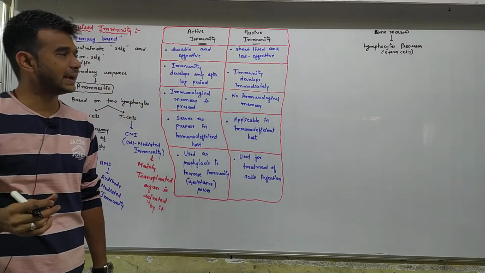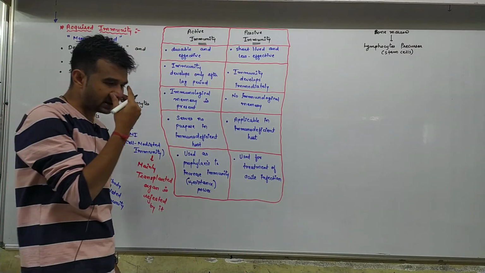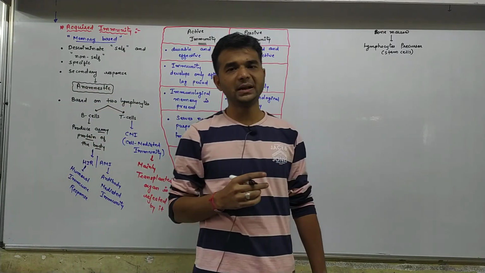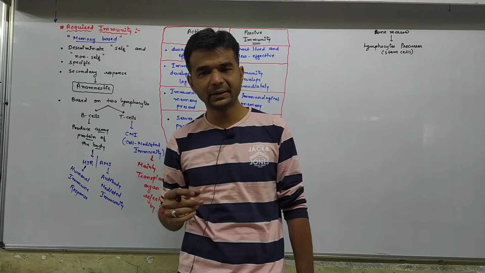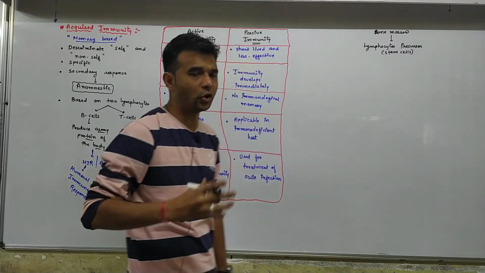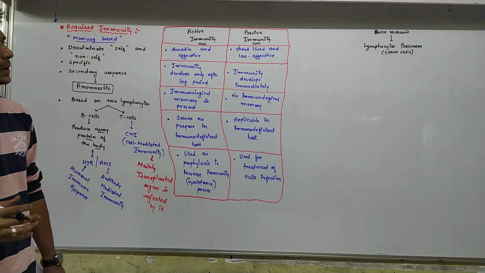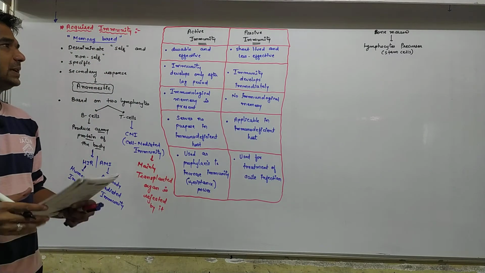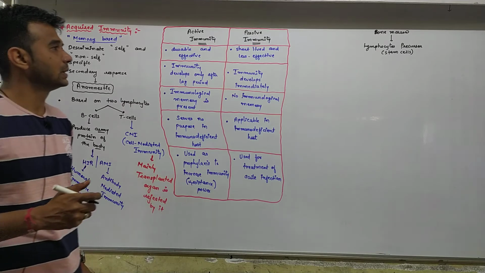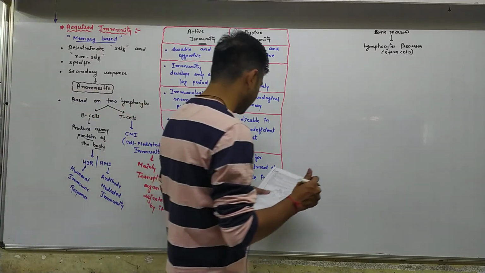See, the bone marrow and thymus gland are primary lymphoid organs, but out of that, the bone marrow is the main lymphoid organ of the body. So bone marrow produces the lymphocyte precursors, okay, that are known as stem cells.